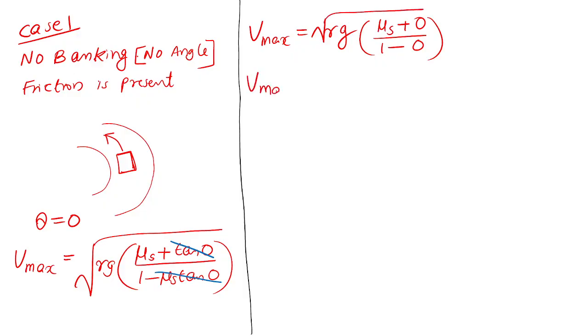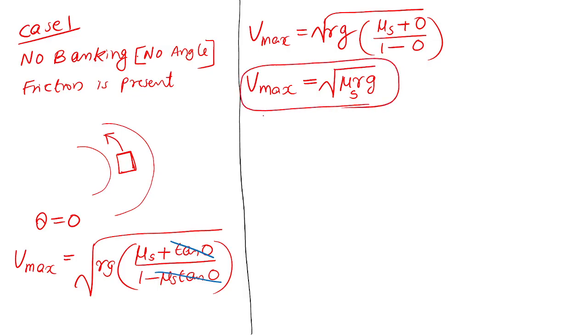So memorize this formula. Maximum speed of the car for the safe turning will be root of mu Rg. Mu means coefficient of static friction. Okay, mu Rg. Memorize like that, mu Rg. So if there is no angle set or the horizontal turn, car has to take a safe turning.